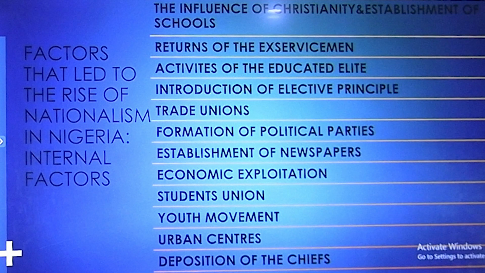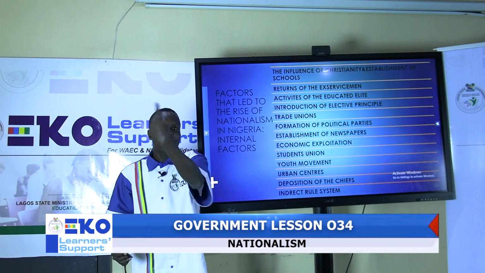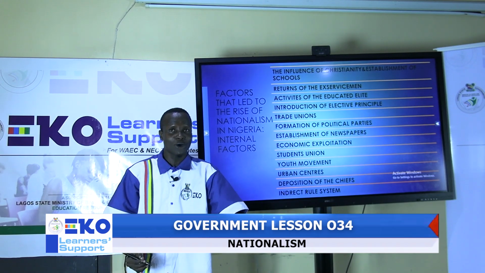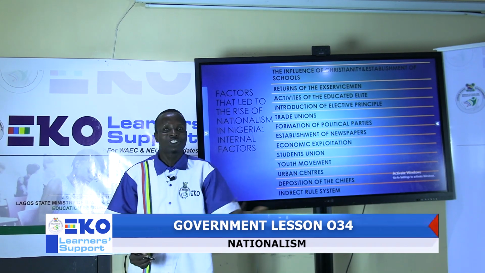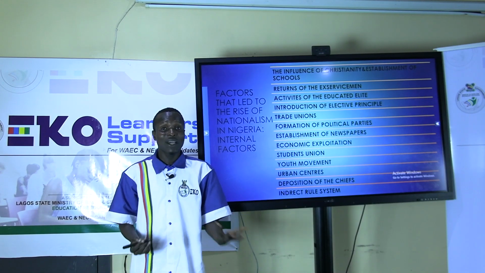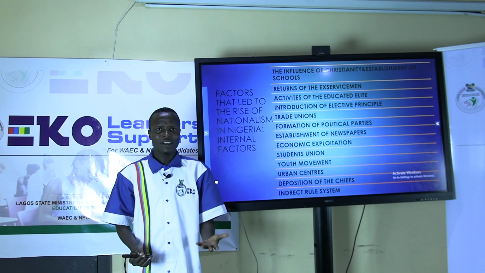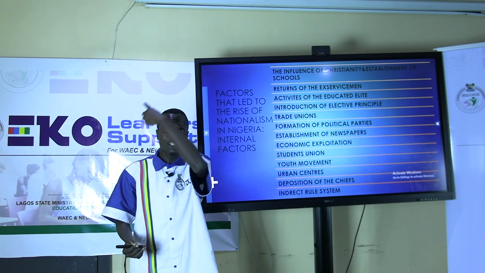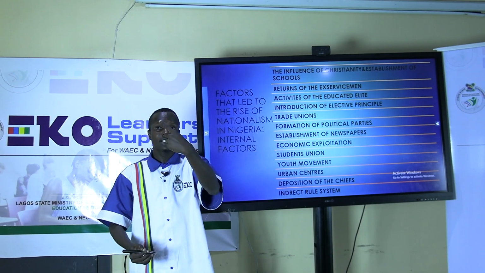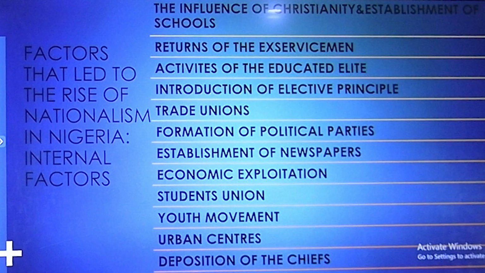Economic exploitation. Look at how wicked these people are. They will take raw materials from us free of charge, take them to their own country, manufacture them into finished goods, bring them back to us, and sell them at an exorbitant amount, a very expensive price. That's cheating. You can see the way they are cheating us. This is very bad. So we fought against this exploitation.